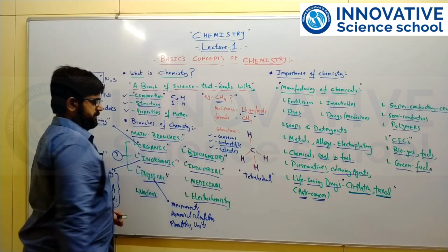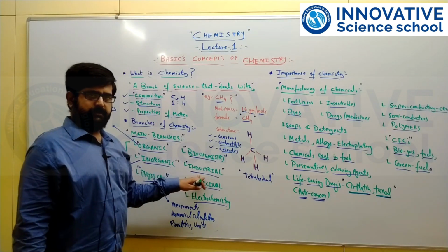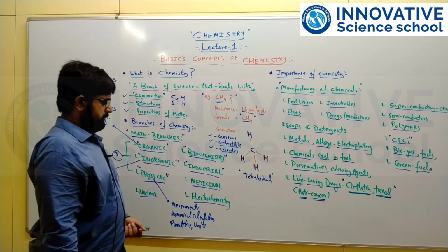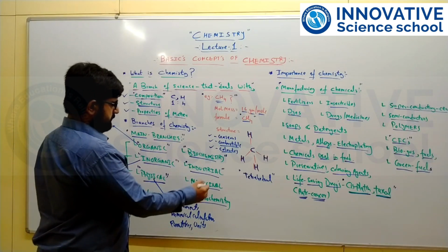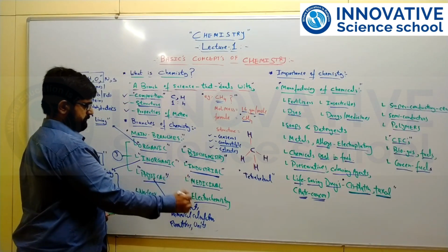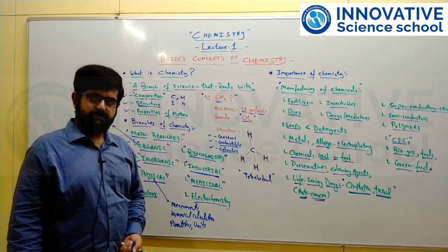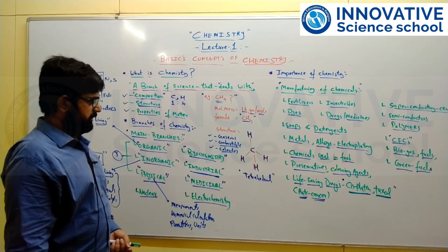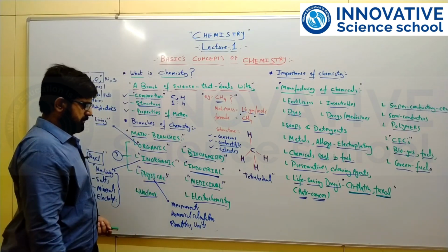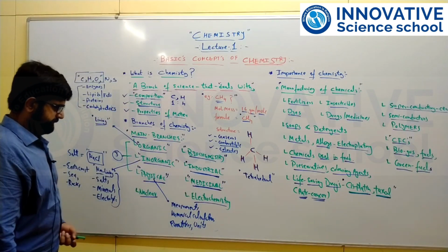Another important branch is industrial chemistry. See, majorly this deals with synthesis of chemicals in large quantity, or to produce chemicals on a large scale, that is applied in industrial chemistry, right? In the same way, medicinal chemistry specifically deals with synthesis as well as study of medicines, or you can say drug molecules, which are used for various types of diseases. The total branch is individually described as medicinal chemistry, right?